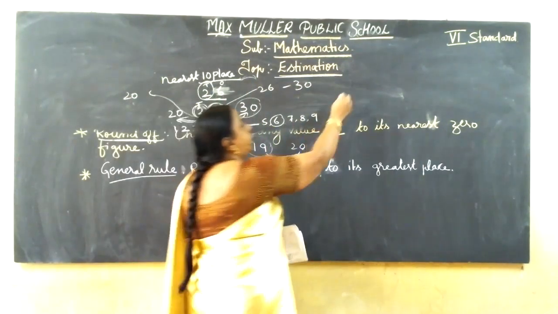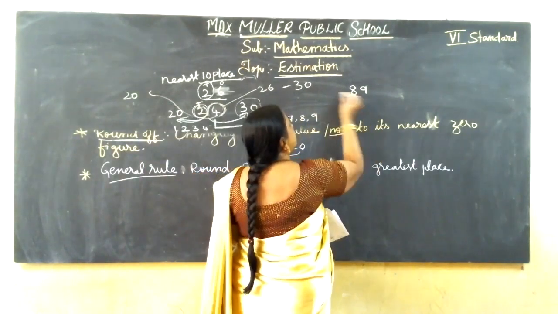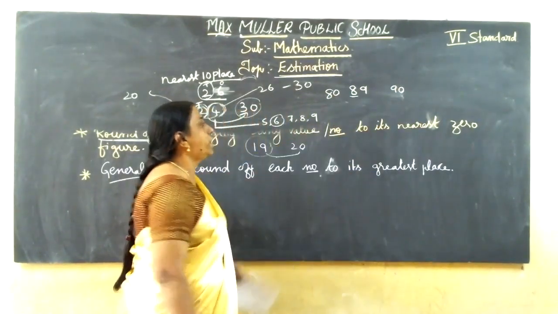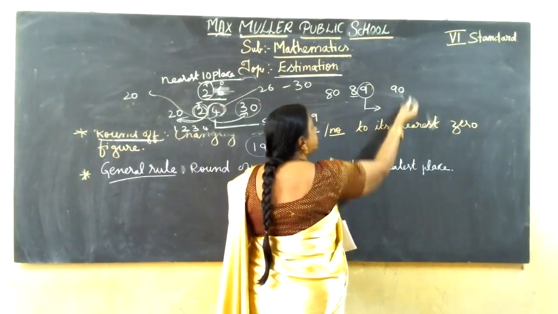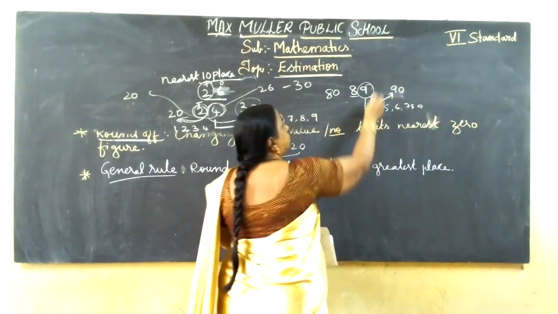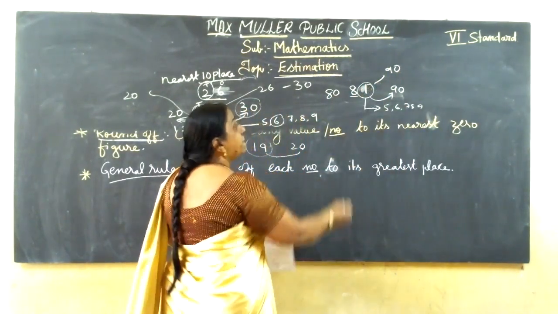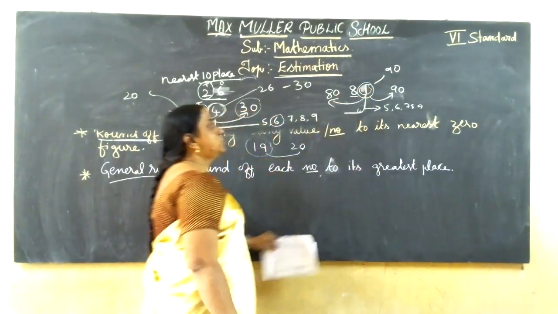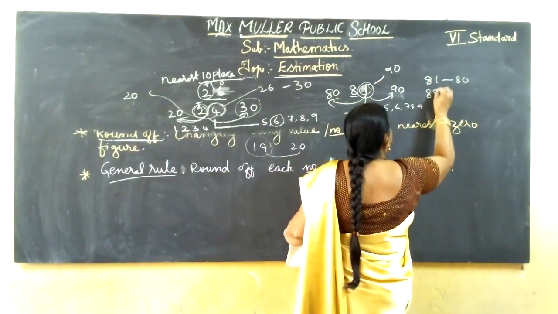One more example I'll give. 89. 89 comes in between which two tens? 80 or 90. Yes or no? We can make it the nearest value, 80 or 90. So you should see this 9. 9 is more than 5, 5, 6, 7, 8, 9. So if it is more than 5, you should take 90. For example, if it is 81, it is less than 5, 4, 3, 2, 1, so you should take 80. So if we round off 81, we get 80. If it is 89, 90.